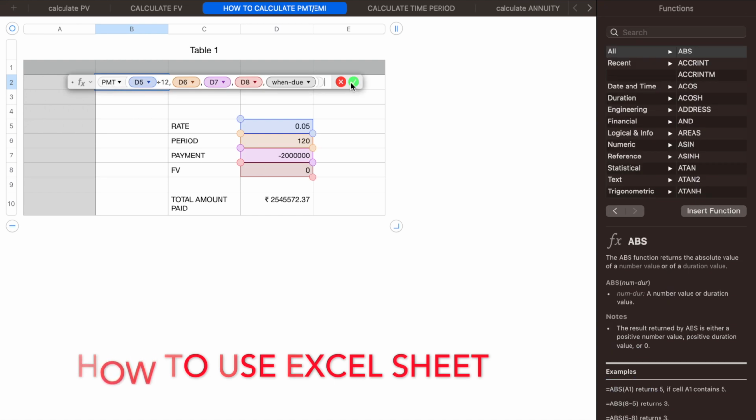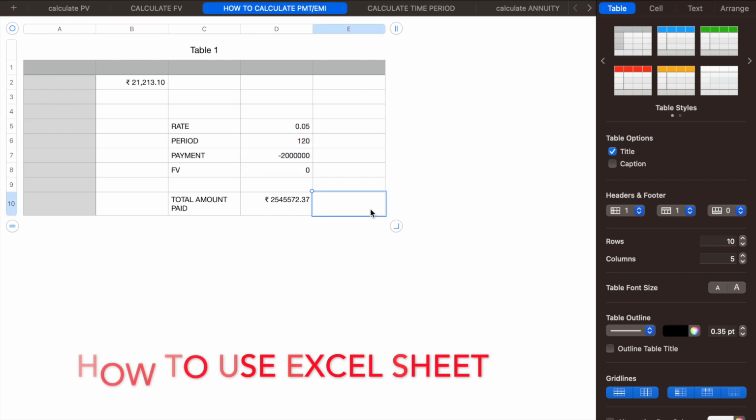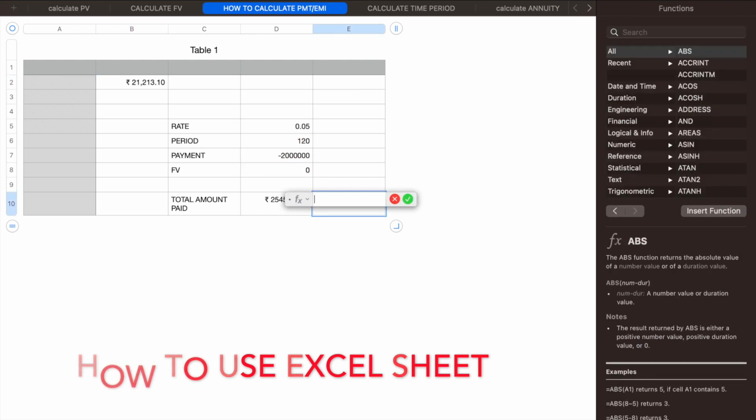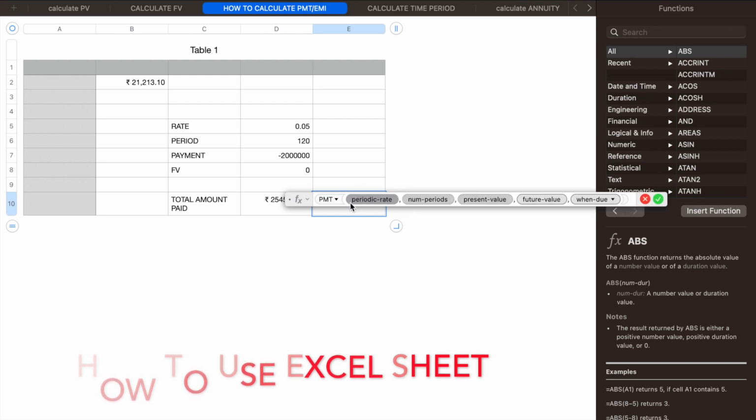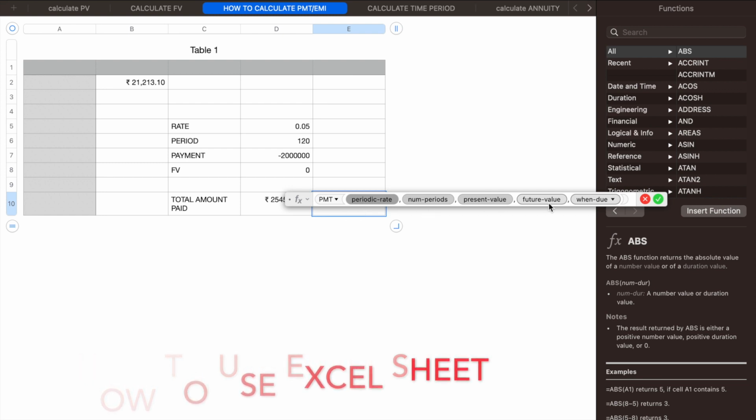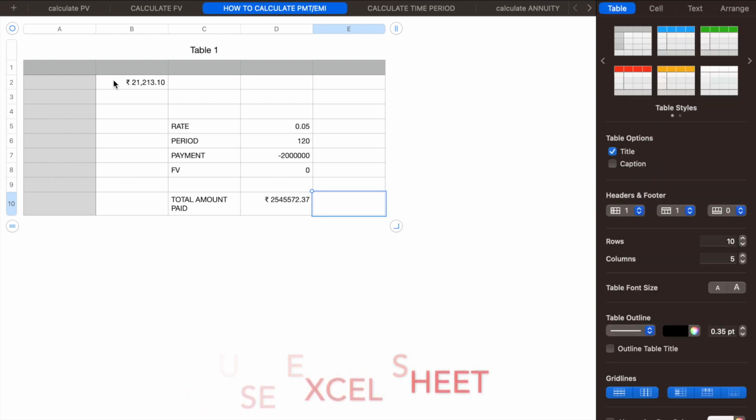I will show you that formula here somewhere. See, if I put 0 and you will get the same thing. Rate, periodic rate, number of periods, present value, future value, and when due. See, the same formula I have put here also. If you check this out,